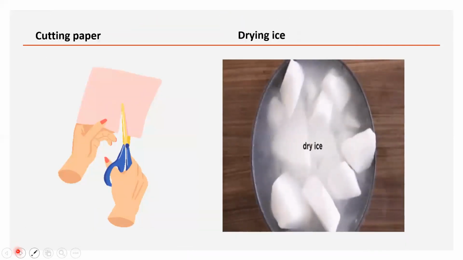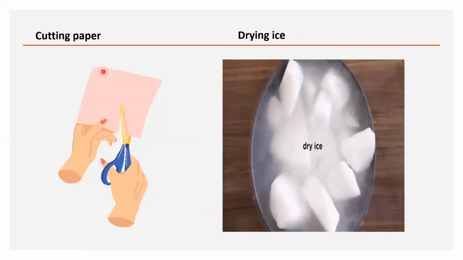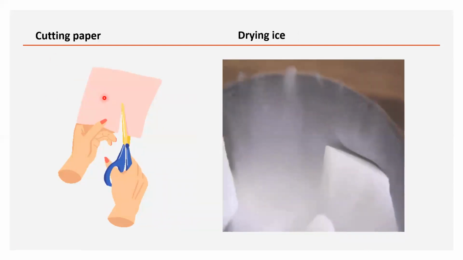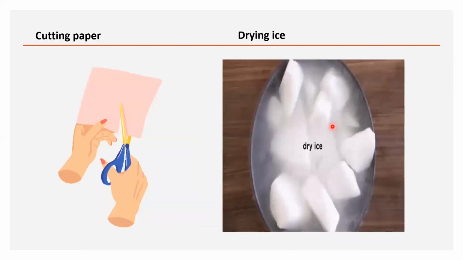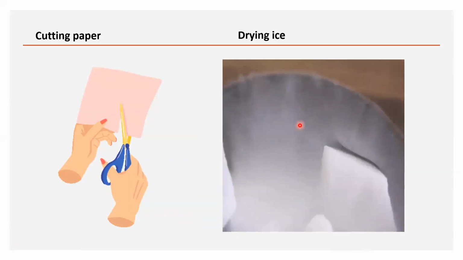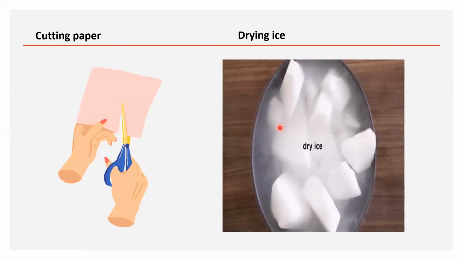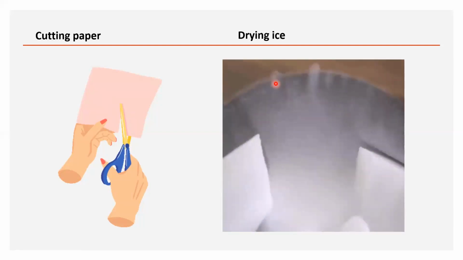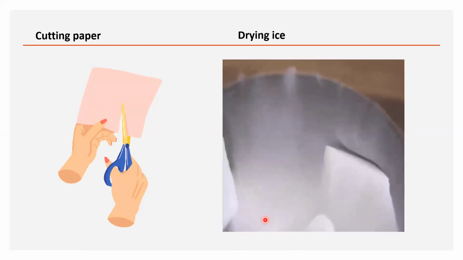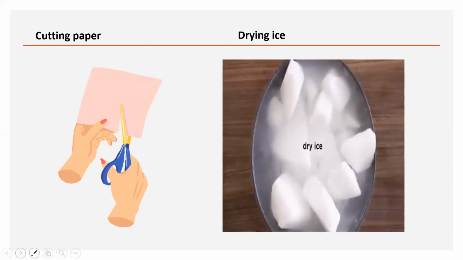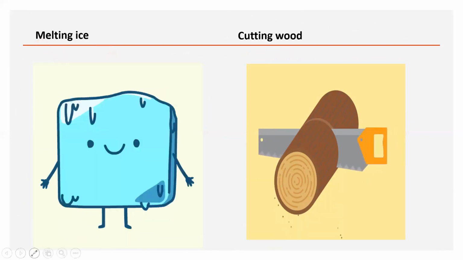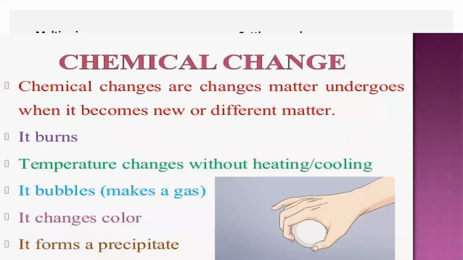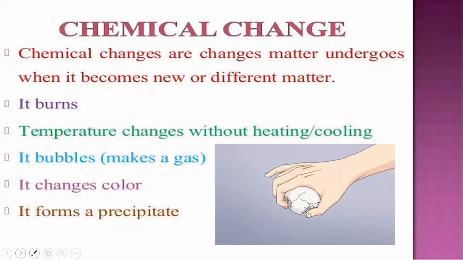Then next, cutting of a paper. Here shape and size will be changing. Here dry ice. Dry ice is nothing but, by increasing the pressure inside a gas, you can compress it and make it into solid form. Dry ice is nothing but solid carbon dioxide. Coming to other examples, melting of ice, cutting of wood. These are all physical change examples.